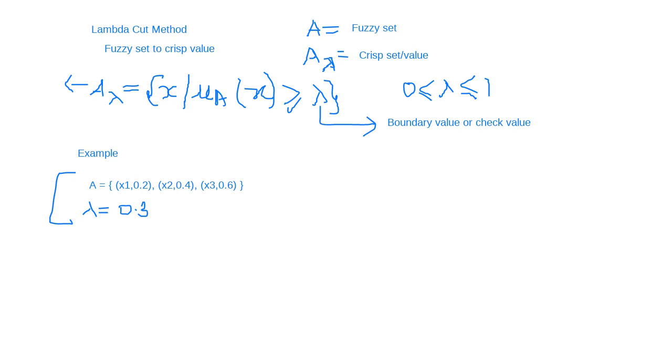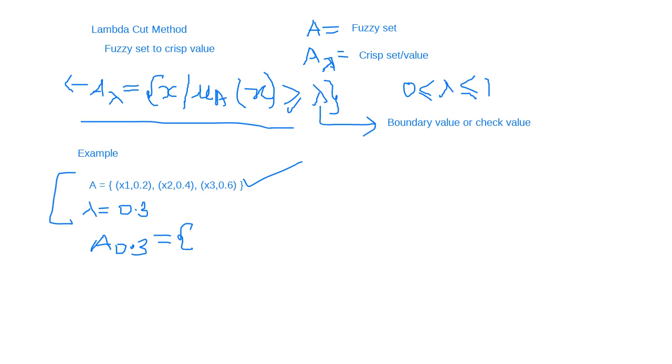And then you need to find the crisp value for this fuzzy set A. What will be the crisp value? So you will use this formula, right? Which elements finally will you have in A 0.3, where lambda is used as a subscript? So which elements will you include in the final crisp value?